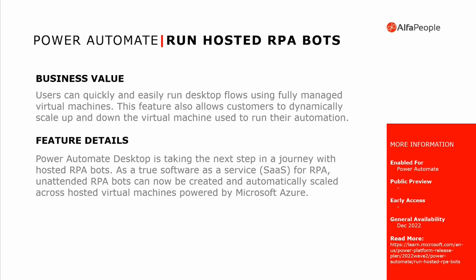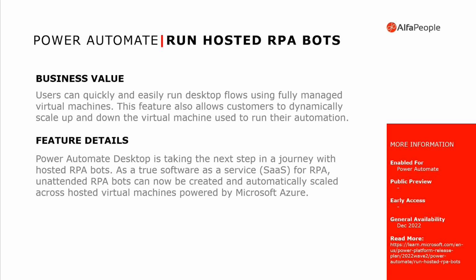Another new feature is that in Power Automate, we will be able to run hosted RPA bots. So you want to run RPA, but you mainly don't have, for example, a server for it, or the infrastructure needed to run this RPA. Now you'll be able to host this RPA inside Microsoft Azure.